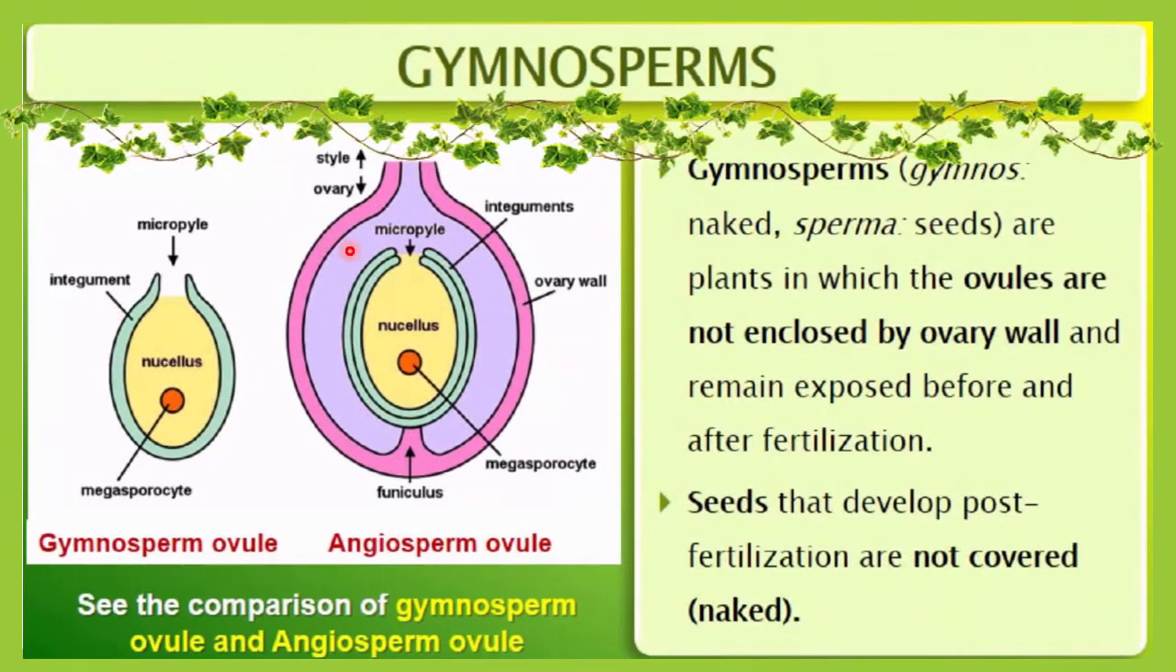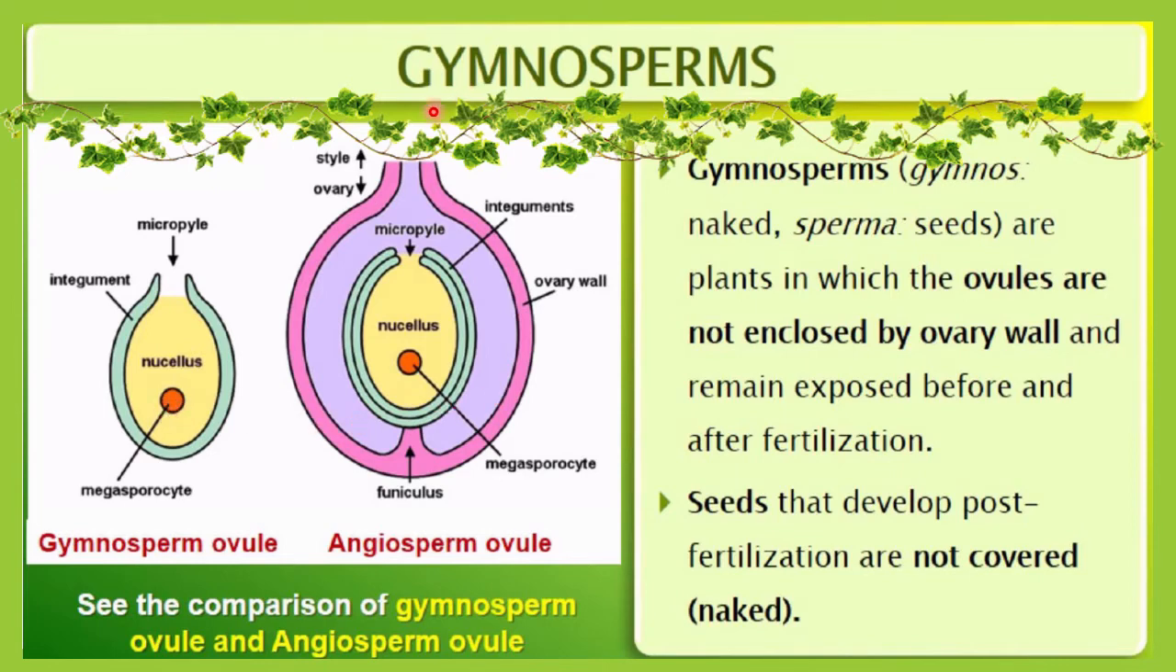So in this diagram you can clearly get the idea of the difference between gymnosperm and angiosperm ovule. In gymnosperm, as I told you, the ovule will be totally naked. But in the case of angiosperm, the ovule will be covered with some layers. So the ovary wall is present in angiosperm, and in gymnosperm the ovary wall is not present. That is a clear-cut difference, and both are flowering plants included in the higher group of plants.